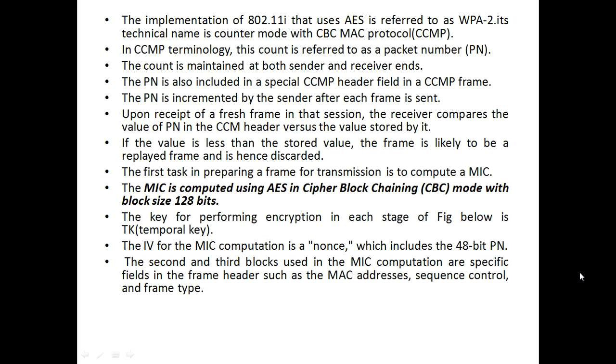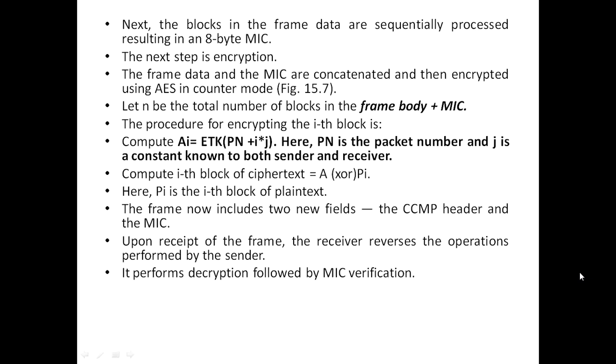The second and the third blocks used in the MIC computation are specific fields in the frame header such as MAC addresses, sequence control, and frame types. Next, the blocks in the frame data are sequentially processed, resulting in an 8-byte MIC. The next step is the encryption. The frame data and the MIC are concatenated and then encrypted using the Advanced Encryption Standard in counter mode.